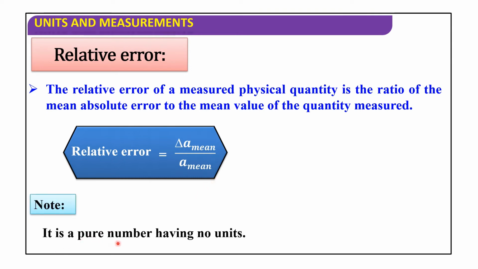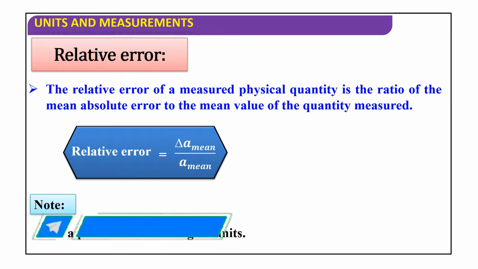It is a pure number having no units because it is a ratio. So the relative error has no units. Why? Because it is a pure number.